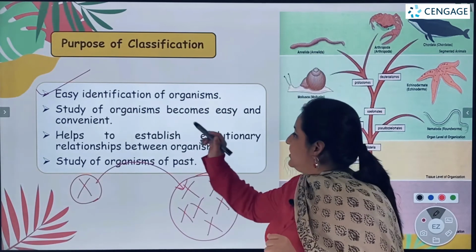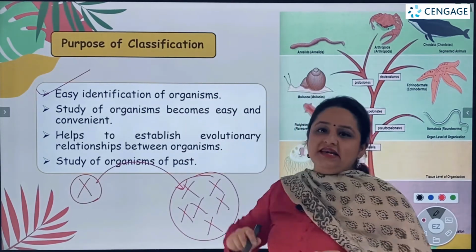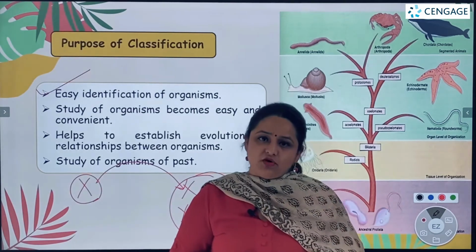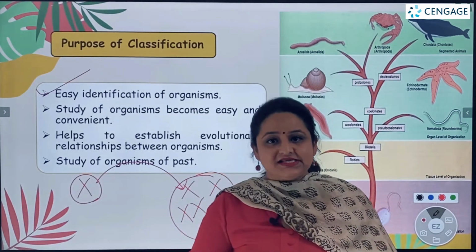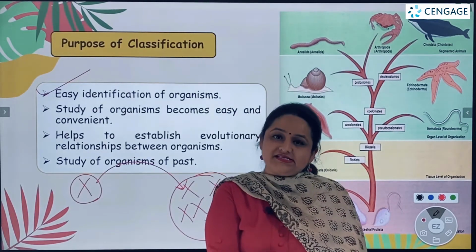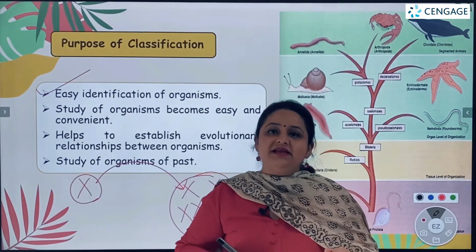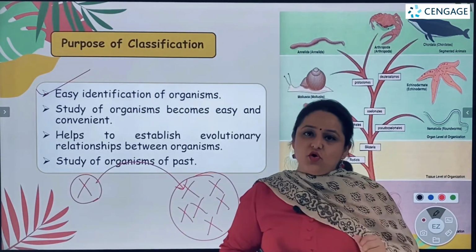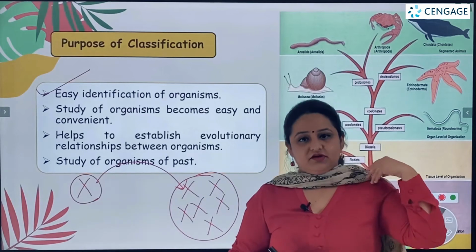Second, study of organisms becomes easy and convenient. Now we know there are a huge number of organisms. We also saw in the last chapter that there are approximately 1.7 to 1.8 million species known to us. Study of all of these organisms becomes very difficult.